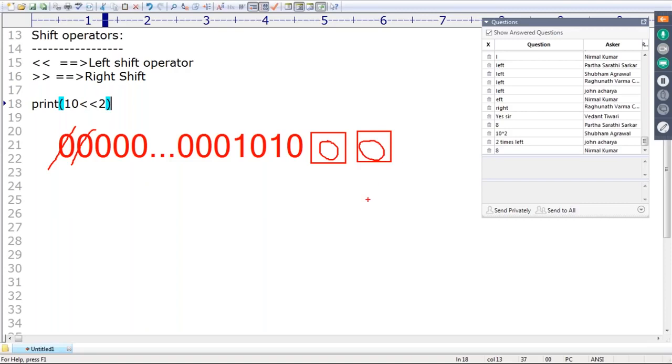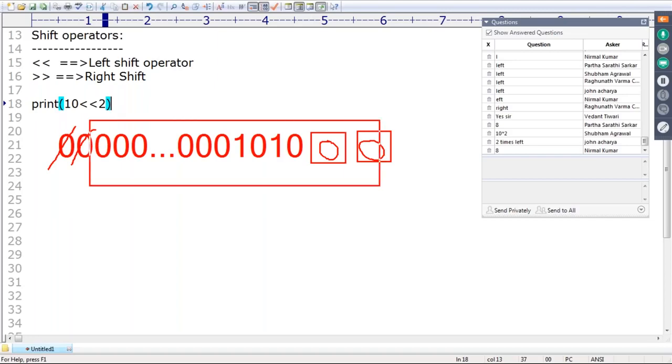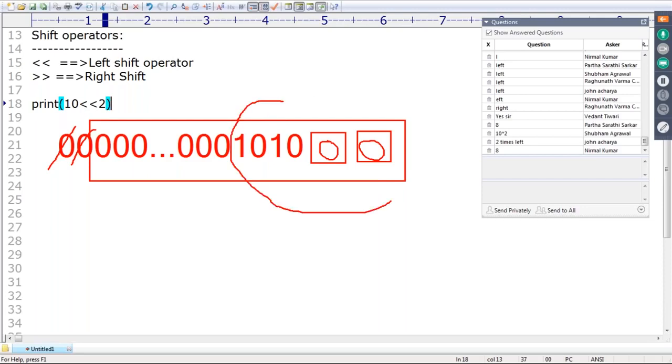Is it clear for all of you? If I fill with 0, this is the result. What is the value of this one, sir? Can you please convert it? Anyway, you can ignore the leading zeros. If you want to convert binary to decimal, the place values are 2 power 0, next 2 power 1, 2 power 2, 2 power 3, 2 power 4, and next 2 power 5. Now 2 power 5 means 32, I hope.